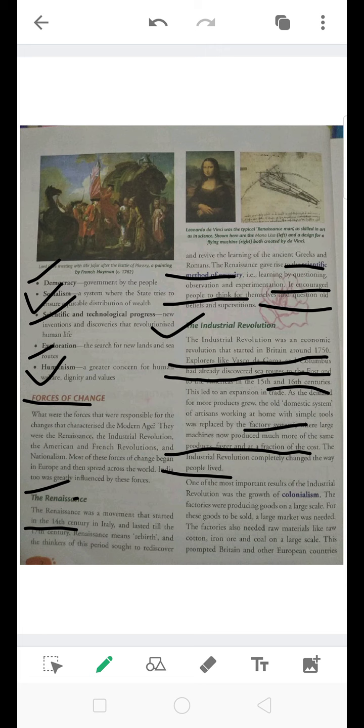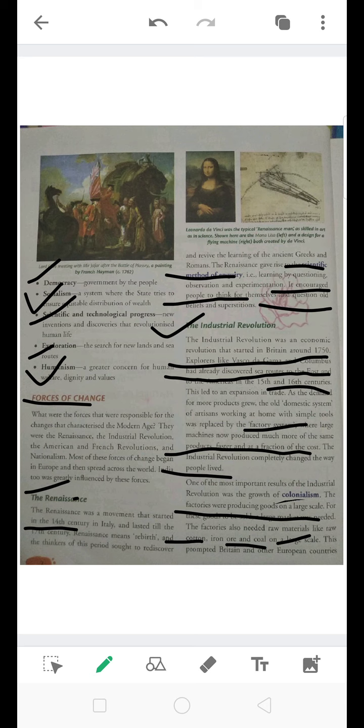Now people were more modernized, utilizing products of better quality which were manufactured in factories and industries. One of the most important results of the Industrial Revolution was the growth of colonialism. That means colonialism also played a very important role in the Industrial Revolution. The factories were producing goods on a large scale. For these goods to be sold, a large market was needed. The factories also needed raw materials like cotton, iron ore and coal on a large scale.